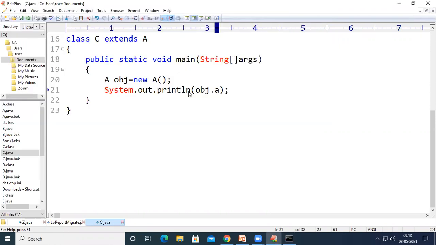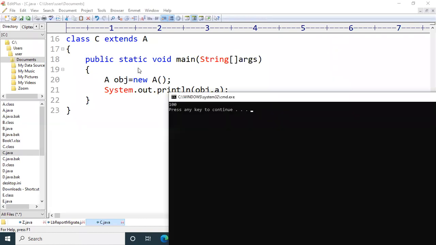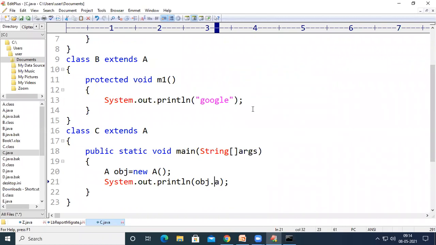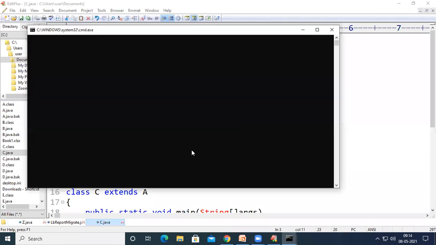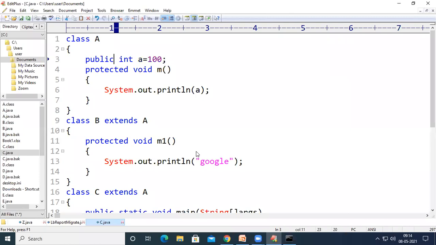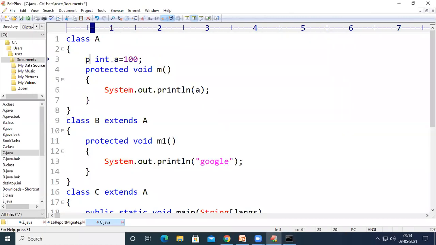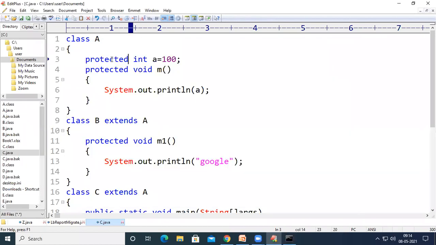now we don't get any errors. So we have got the output of that obj.a, because the variable A lies in obj space. So we have to access it with the object name followed by the variable name. So if we declare it as public, then also we will definitely get the output of this code. See here. And if we declare it as protected also, we will get the output, because in protected, we can access the members of the same class and the subclass.